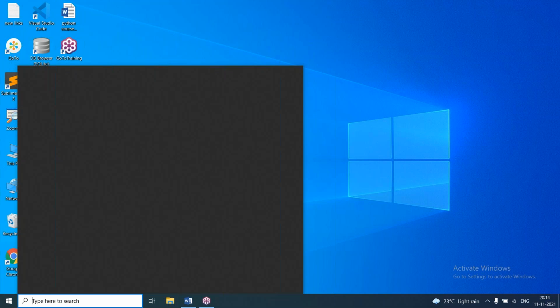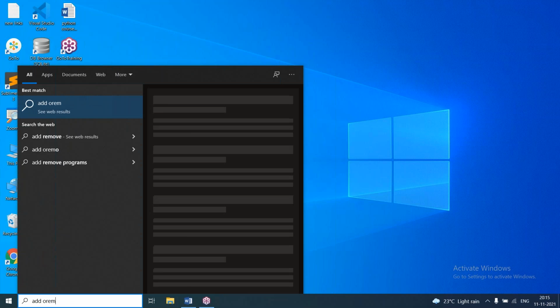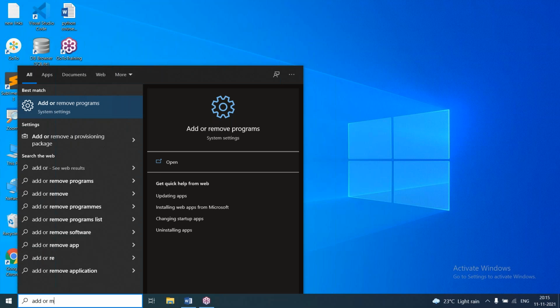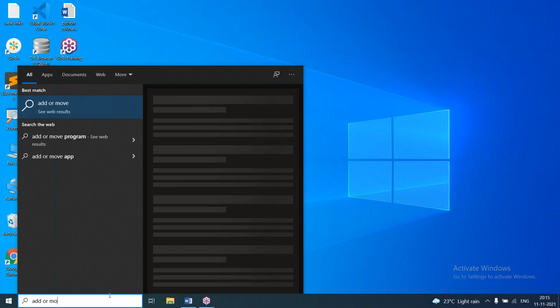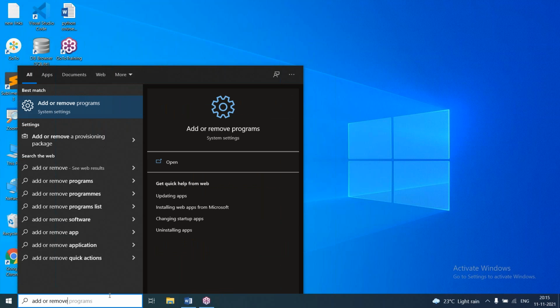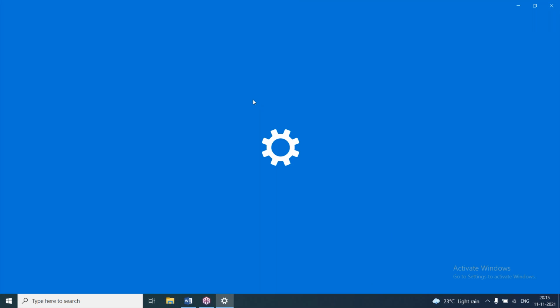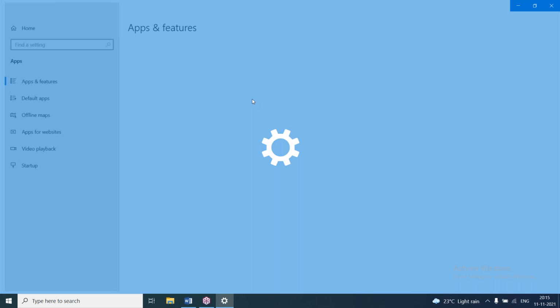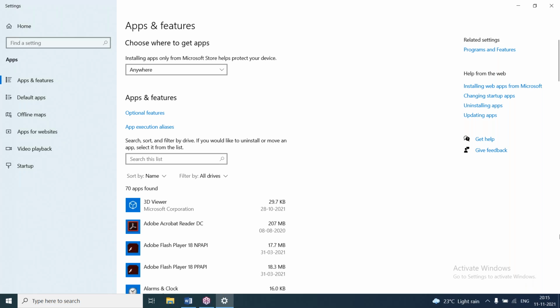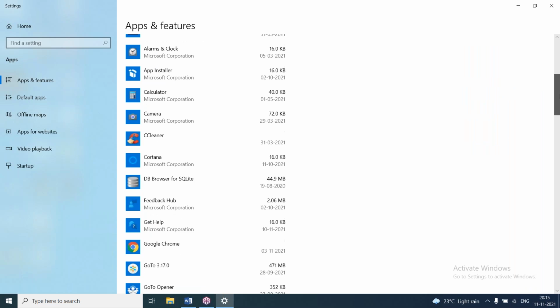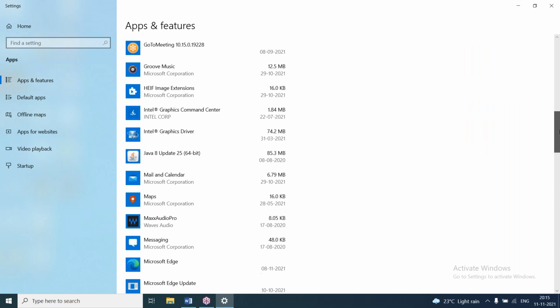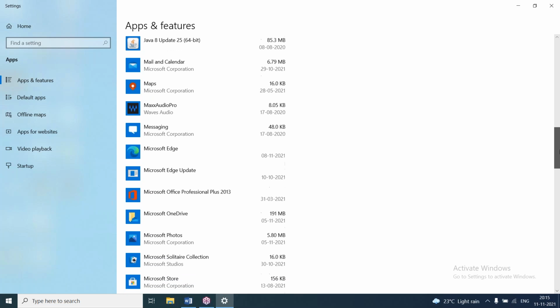Here in search I'm typing add or remove programs. Add or remove programs will be seen in the control panel.